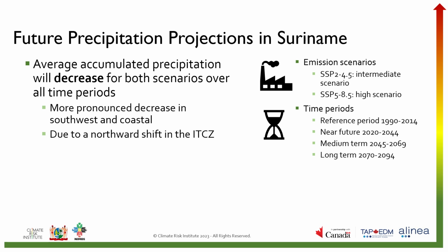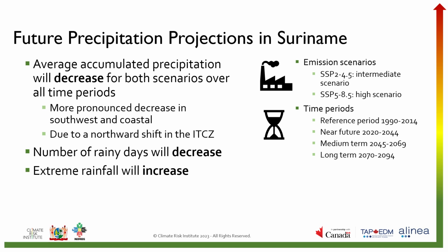In terms of extreme precipitation, Suriname can expect a decrease in the number of rainy days, particularly in the long term and in the coastal region. Extreme precipitation events are projected to increase. This, together with the decrease in the number of rainy days, points to a change of the precipitation regime towards fewer but more intense events.